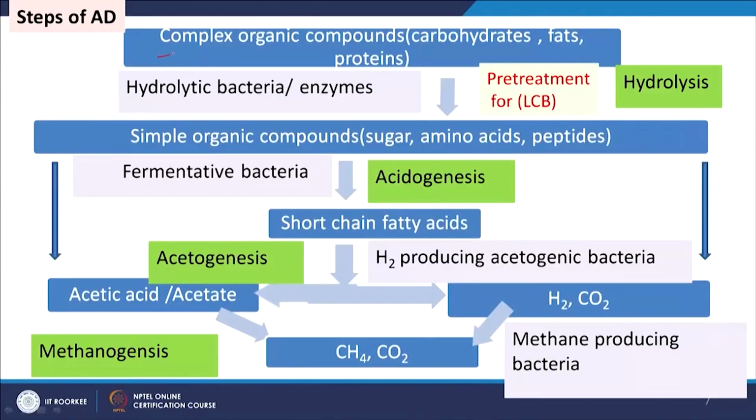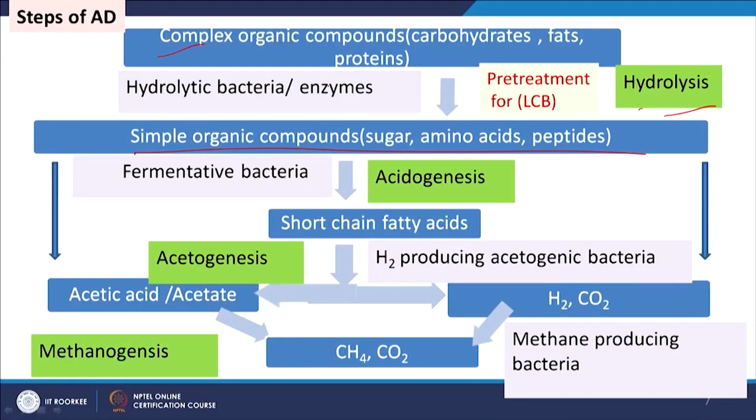Now, we will see the mechanism or different types of phenomena which take place during the production of biogas or methane in the anaerobic digester. So, we have complex organic compounds, carbohydrates, fats and proteins available in our feedstocks. Then the first step is the hydrolysis. So, after hydrolysis we will get simple organic compounds, that is sugars, amino acids and peptides. Those are our preliminary feedstocks for biological reactions.